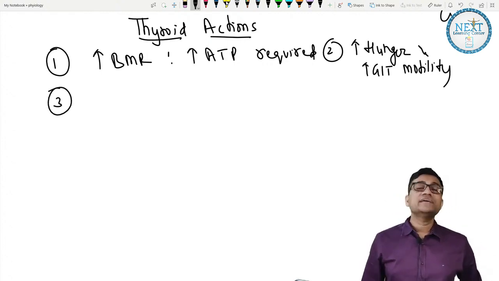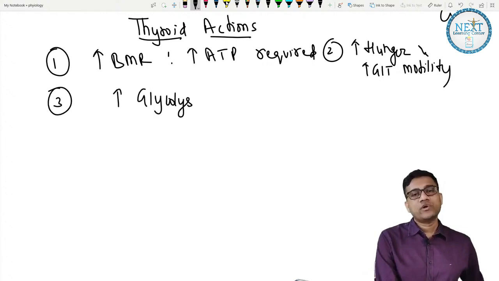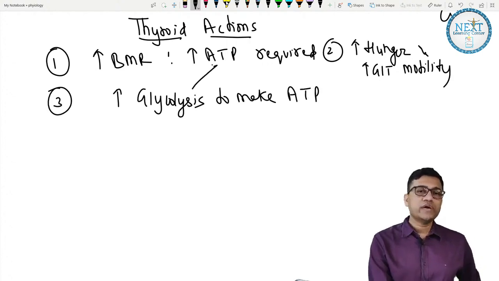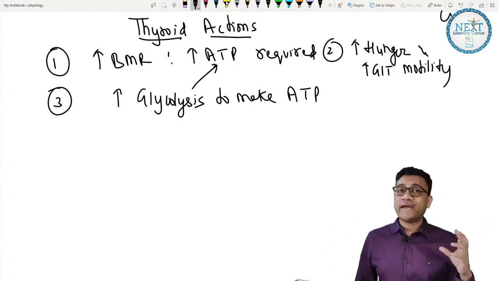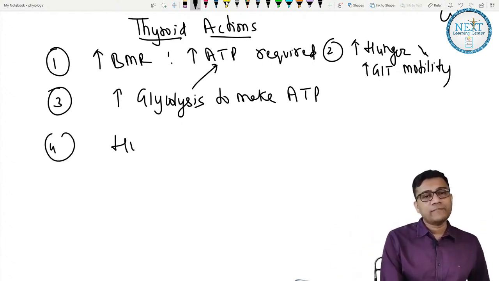The third factor is, if you need ATP, you will break the glucose. So increase glycolysis to make ATP. Very easy. You are doing glycolysis so you can make tremendous ATP. Are you clear? But for glycolysis, what do you need? Glucose, na? So that is why you need more glucose. So hyperglycemia.